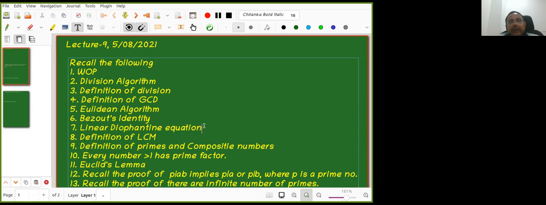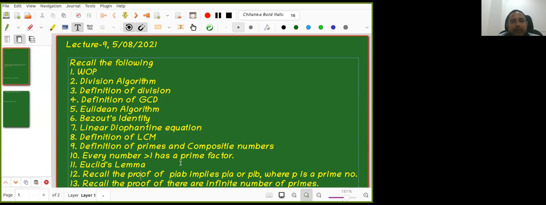Linear Diophantine equation. What is that? That is of the form ax plus by equals c. That has integer solutions if and only if the GCD of a and b divides c. And we found all the solutions also. Then the definition of LCM. Then the definition of primes and composite numbers. We proved that every number greater than 1 has a prime factor. How do you prove that?